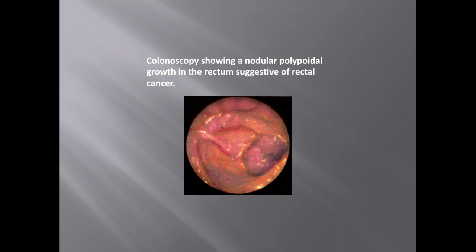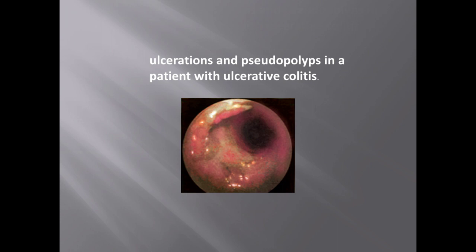In this image you can make out some mass coming out at around the 3 to 4 o'clock position. Yeah, this is a rectum image. The mass is protruding. It's a nodular mass, which suggests rectal carcinoma.